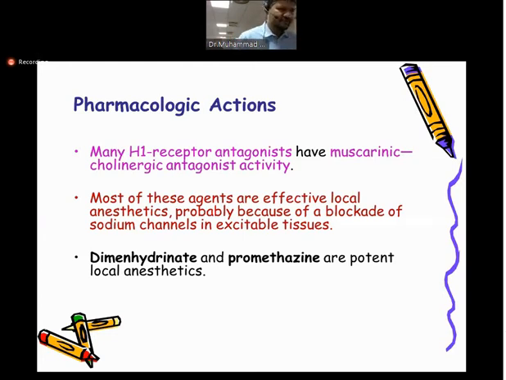So the different function of this H1 receptor blocker is that along with bronchodilation, we have additional functions like the local anesthetic action, and they are also used as a local anesthetic. Is that better? So I moved a bit closer and I am speaking a bit louder. So these are the additional functions of the local anesthetics.